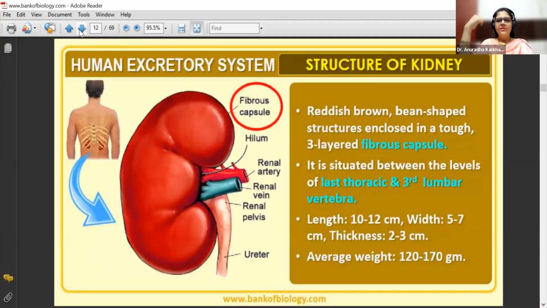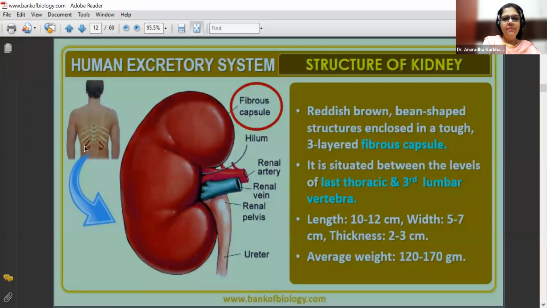Now, what is the structure of the kidney? It is a reddish brown bean-shaped structure enclosed in a tough 3-layered fibrous capsule. So here in the diagram, you can very well see this is the fibrous capsule over here. You can see it is situated between the levels of the last thoracic and third lumbar vertebrae.